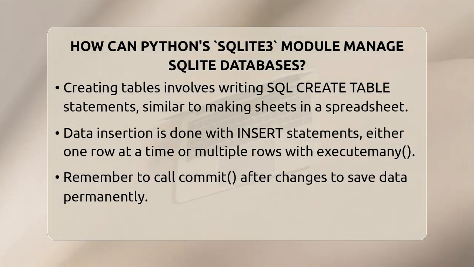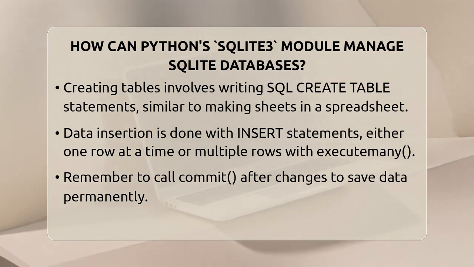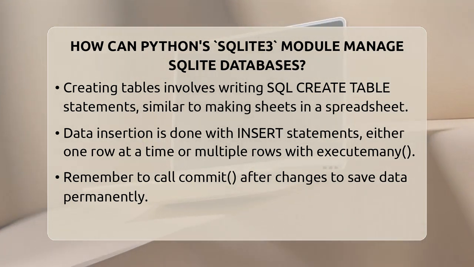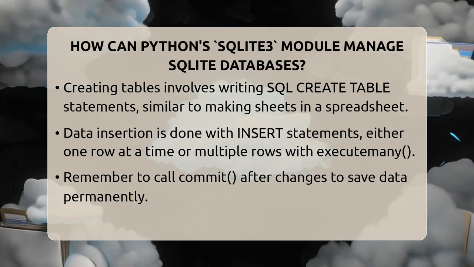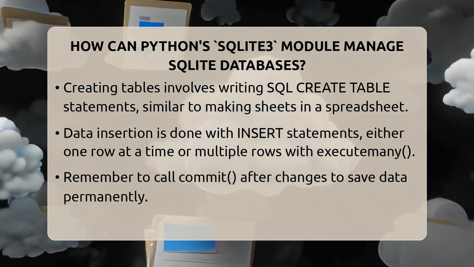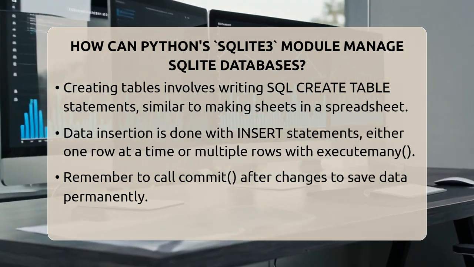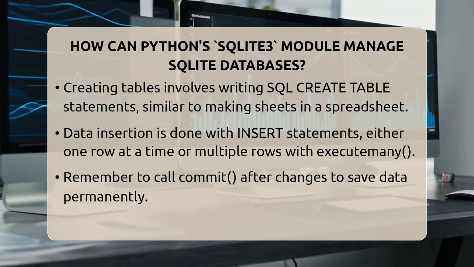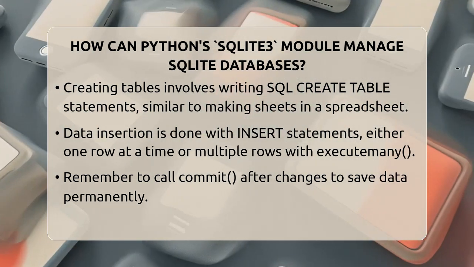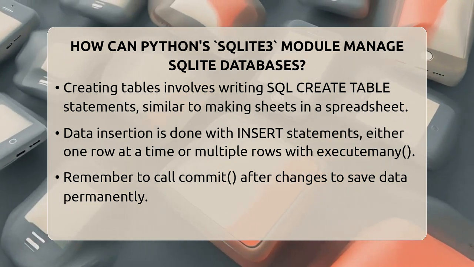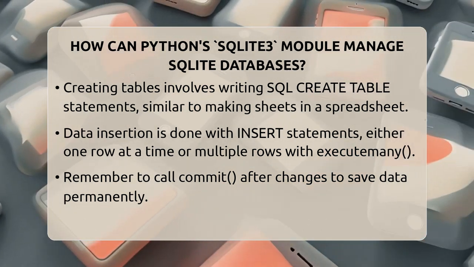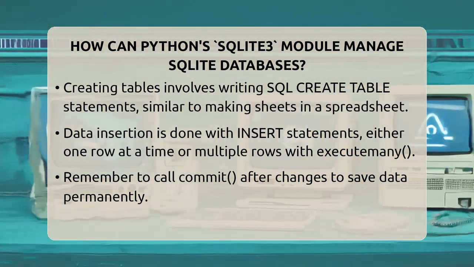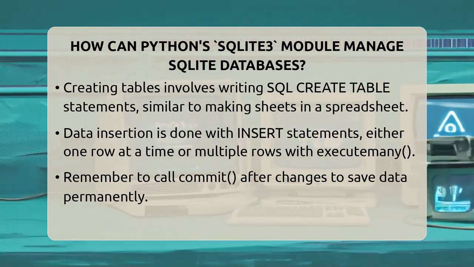Creating tables is straightforward. You write a SQL CREATE TABLE statement, like making a new sheet in a spreadsheet. For example, you can create a table called users with columns for id, name, and email. To add data, you use the INSERT statement. You can insert one row at a time with execute, or many rows at once with executemany. Remember to call commit after changes so they save permanently.